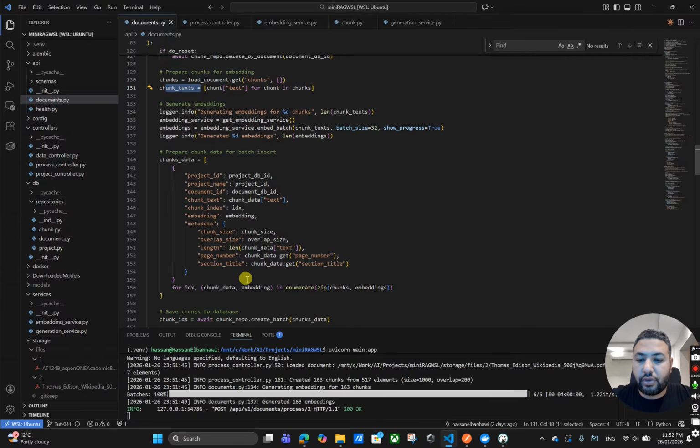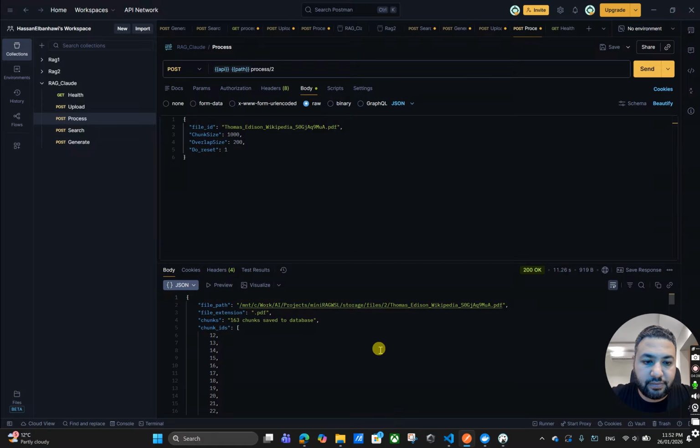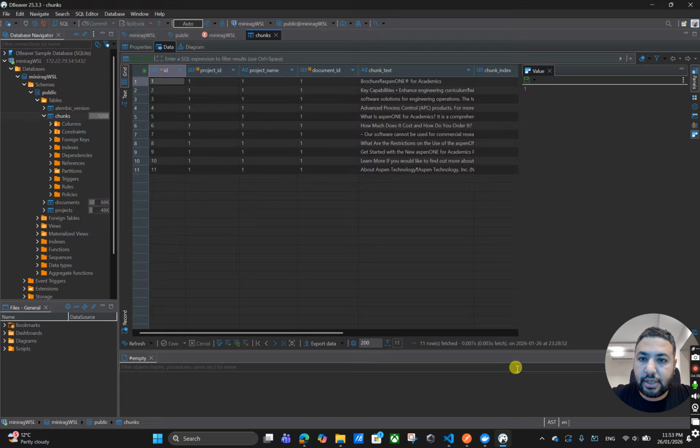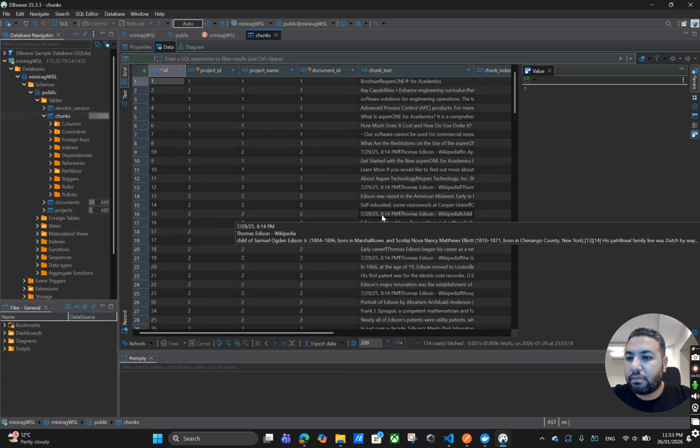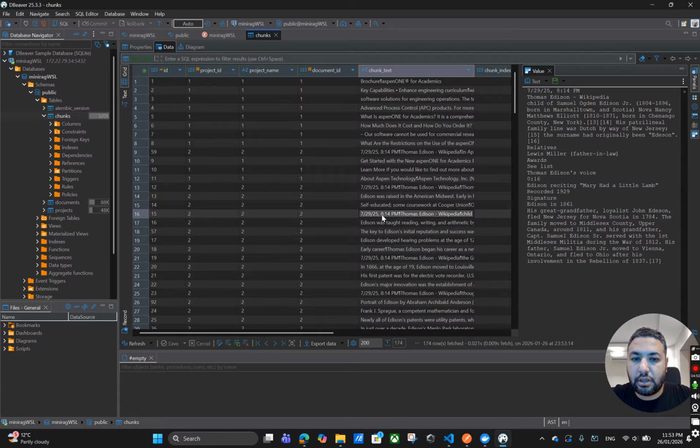So for example, let's see the file that we have uploaded here. It is telling me that it has created this amount of chunks. So let's see the database together. Okay, so this is the old, not updated database. This is where we have the Aspen brochure. So now let's refresh this database and we will see that we have new items coming from the Edison paper.